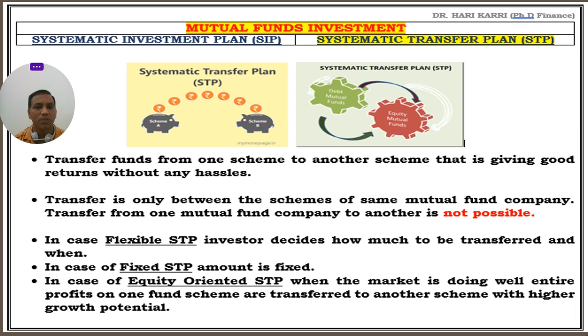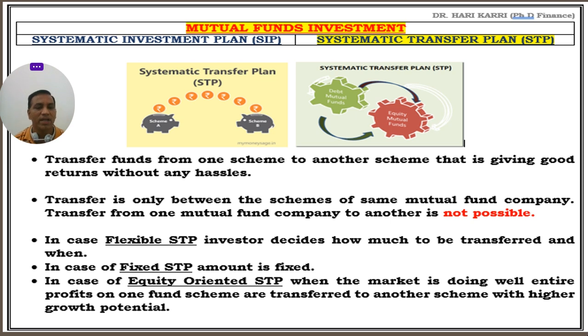So in flexible STP, you have a choice. But coming to the next category, fixed STP, here the amount you want to transfer is fixed. You cannot change it every time. Once the amount to be transferred is fixed, only that amount can be transferred.